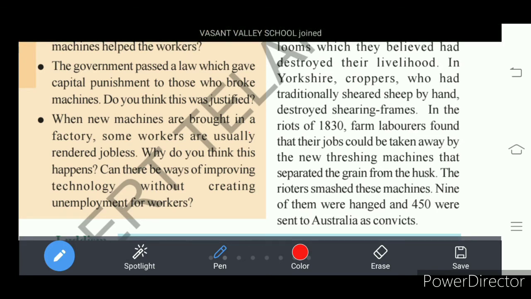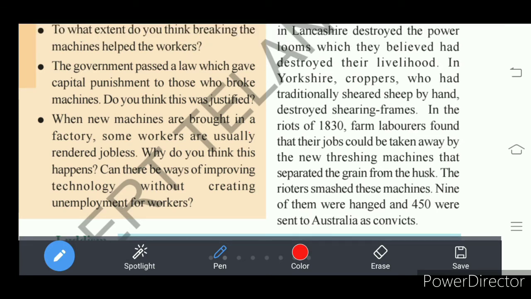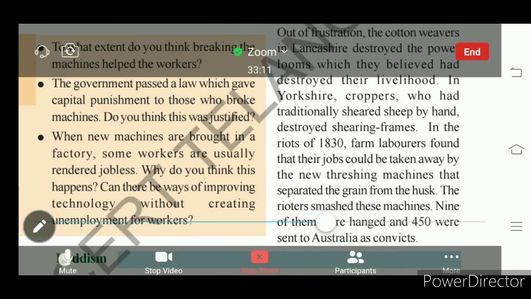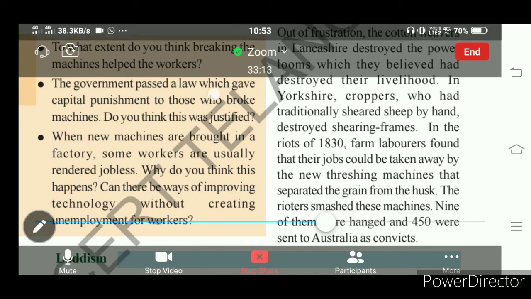They were treated as accused. Understand? So 9 of them were hanged. The remaining 450 were sentenced to what? Jail in Australia. In England, whoever was given imprisonment was taken to Australia. So in that way, we see that the workers suffered a lot.